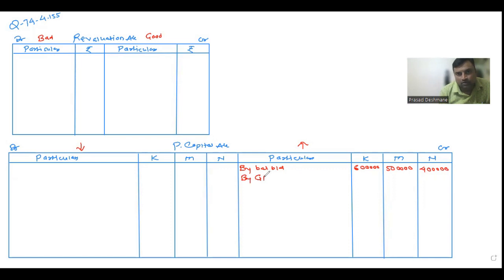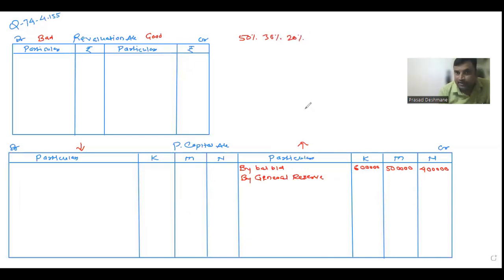As per the rule, reserves, if given on the liability side, get distributed on the credit side, and reserves, if given on the asset side, get distributed on the debit side of the capital account. This is given on the liability side, that's why I'm distributing on the credit side 1 lakh in the old ratio, which is 50%, 30%, and 20%.